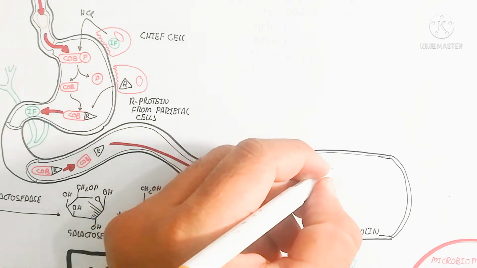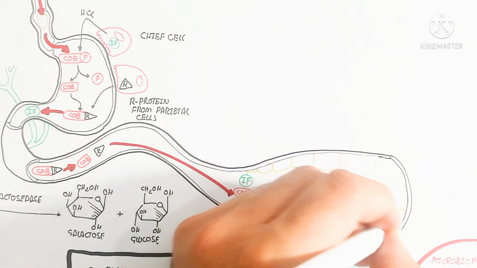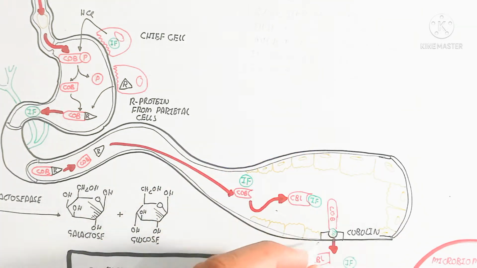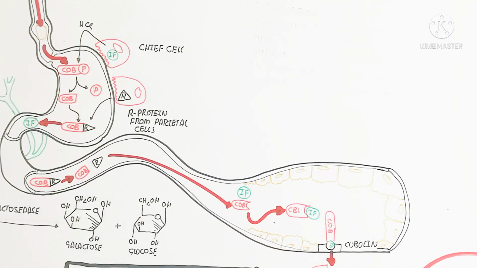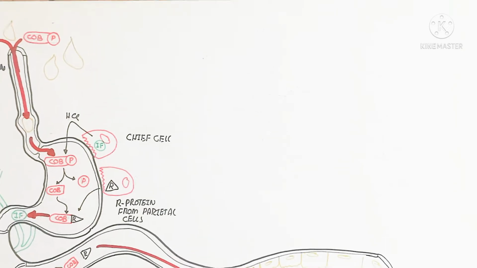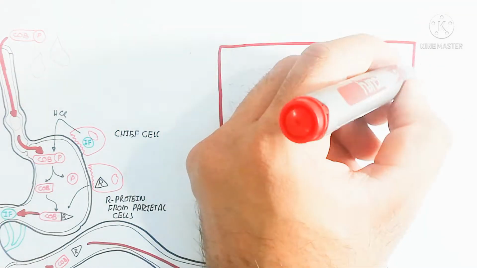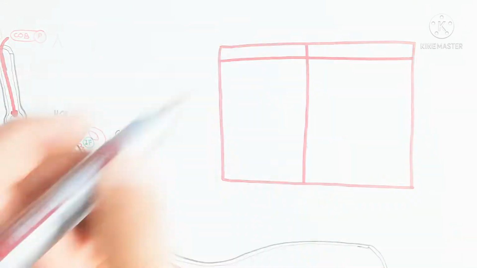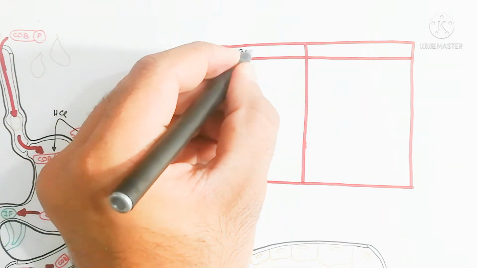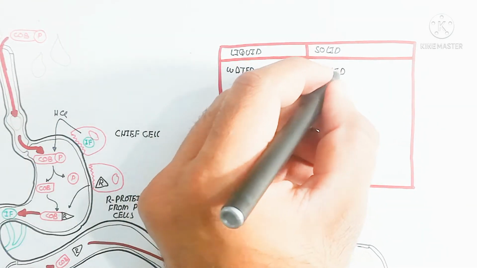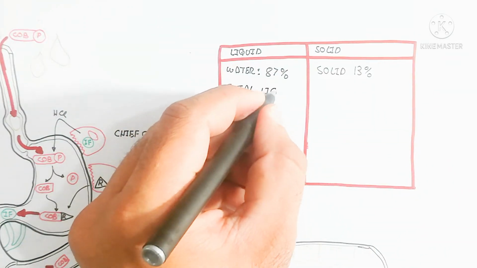So I hope you make sense about these things. So here are the enterocytes, basically also known as the brush border cells. In this way, the enterocyte contains cubulin, which allows the cobalamin to move inside. So in this way, vitamin B12 is used for our body. I hope you make sense.